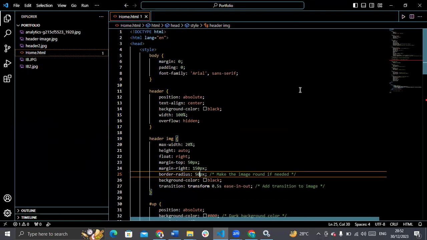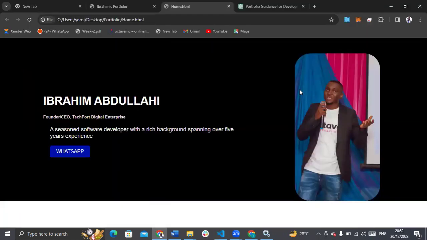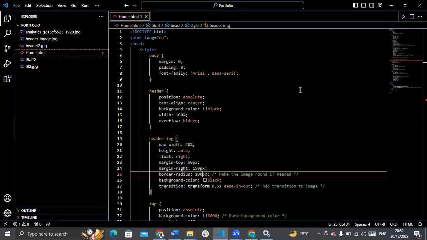So I even like it like this. You can increase this to 100. Let's see, 100%. 400 px. Let's see what it will look like. Aha, you can keep going like that, keep going, keep going. If you can put 500 px, let's see if we have that.